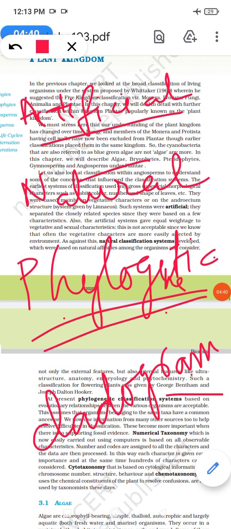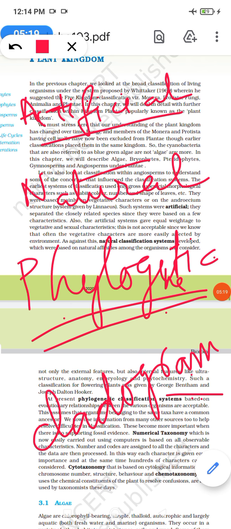Now there are fossils which provide supporting evidence whether organisms belong to the same family or not. Then there is numerical taxonomy, which is now easily carried out using computers and is based on all the observable characteristics. The numbers and codes are assigned to all the characteristics, and the data are then processed. In this way, each character is given importance, and at the same time hundreds of characteristics are considered.